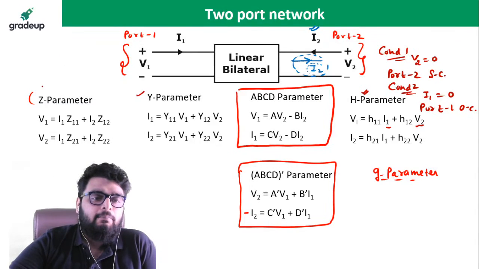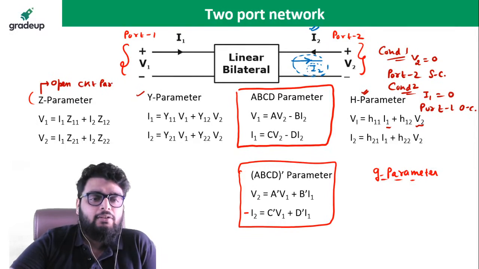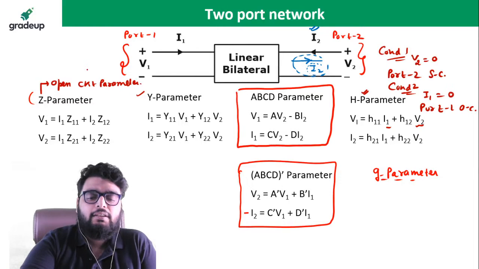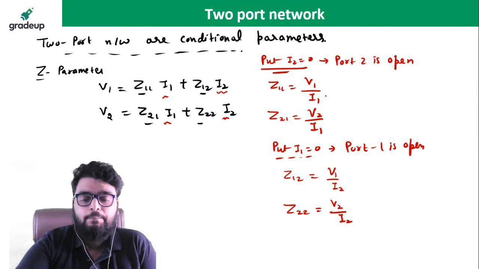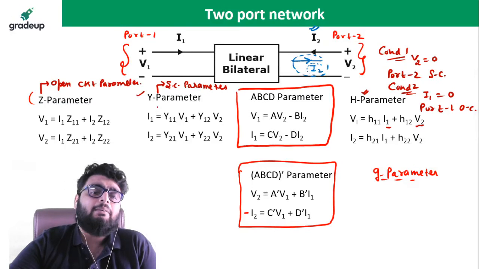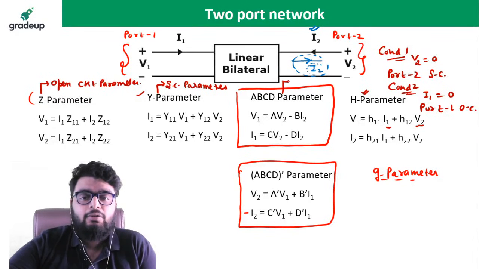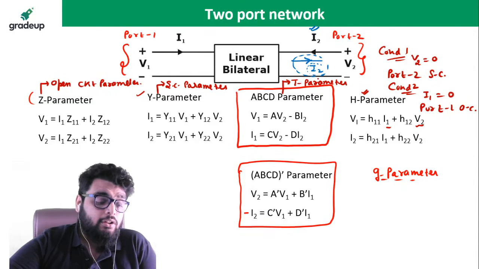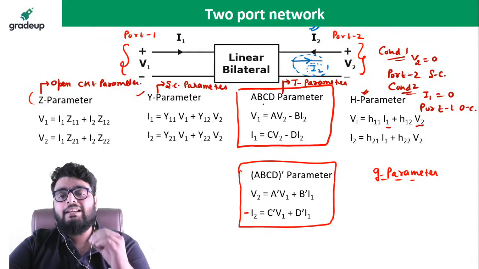Okay. Now some basic information. This parameter is also known as the open circuit parameter. Why is this known as the open circuit parameter? The simple logic is that in both the cases, I1 and I2 are zero, port 1 and port 2 are open. And Y parameter is sometimes called the short circuit parameter, and it is also known as the admittance parameter. Similarly, it is also known as the impedance parameter. Okay. ABCD parameter is sometimes known as the T parameter, where T stands for the transmission parameter. So for the students of electrical background, you use this parameter in your power system very extensively.